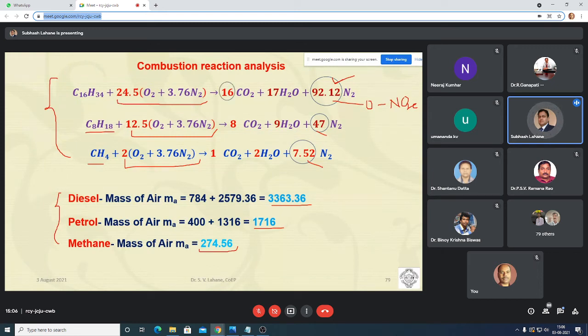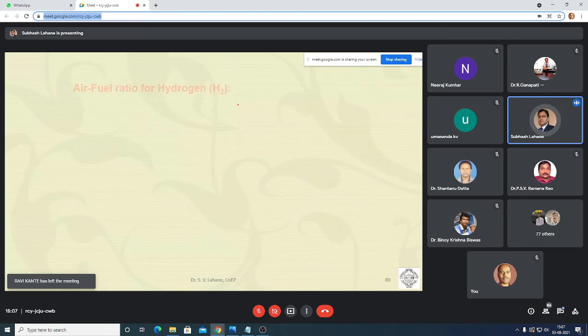Similarly, you can also compare the carbon dioxide formation for diesel, petrol and methane. So it is 16 units of CO2 here, 8 units of CO2 here, and 1 unit of CO2. So from this also we can compare which fuel will emit more greenhouse gas. Although CO2 is the main output of the combustion reaction, it also contributes to greenhouse gas emission. Like this you can analyze the combustion reaction of the fuel.